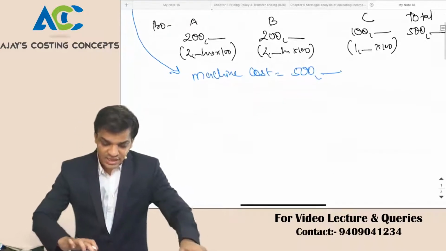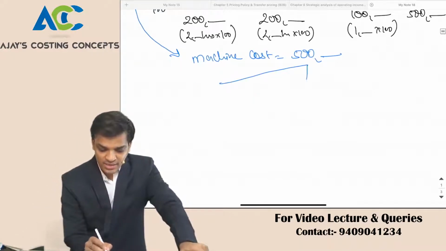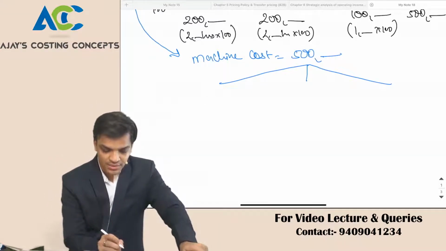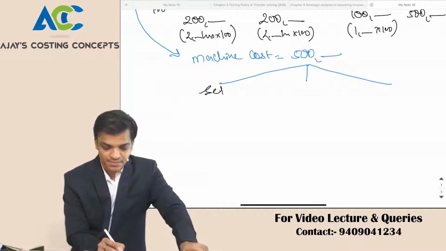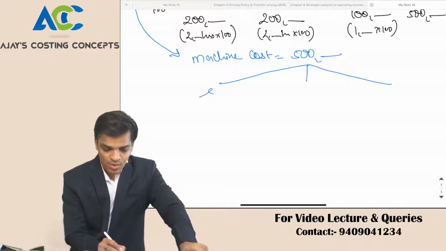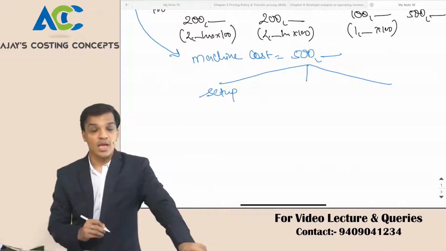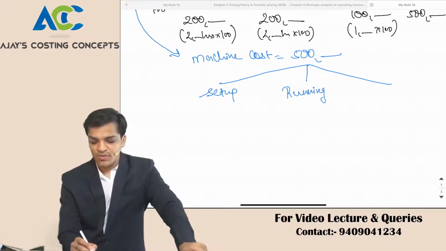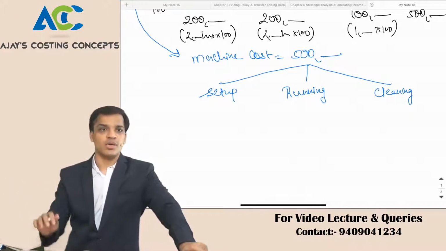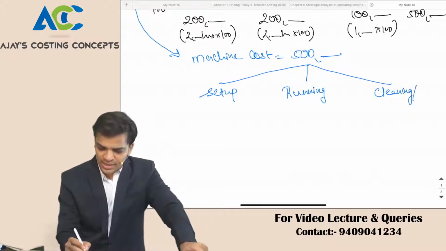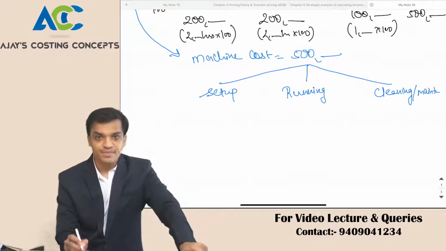When I analyze this machine cost, I come to know that this cost was due to 3 reasons. Number 1 reason was setup. Number 2 reason was running. And number 3 reason was cleaning, or you can say post production cost, repair, maintenance. I would write down maintenance cost.